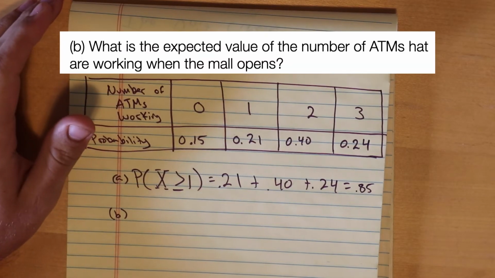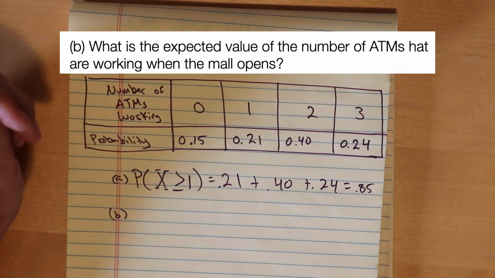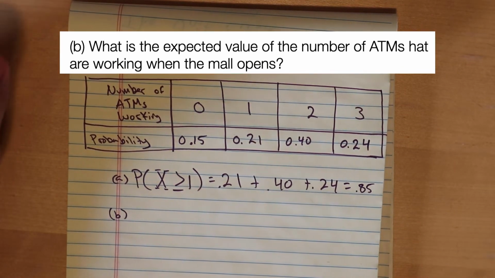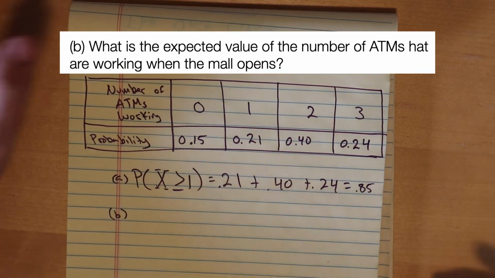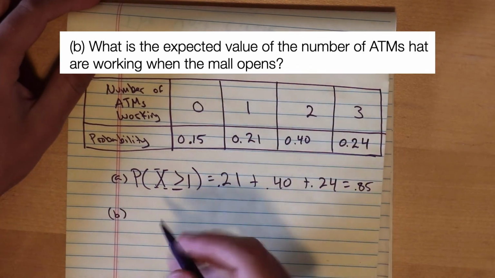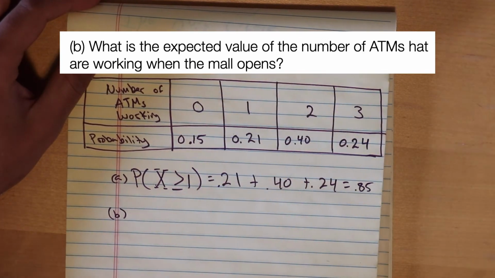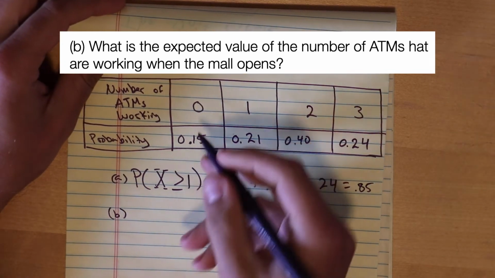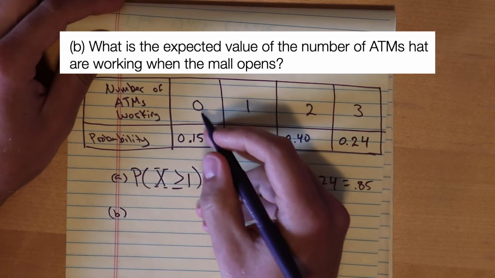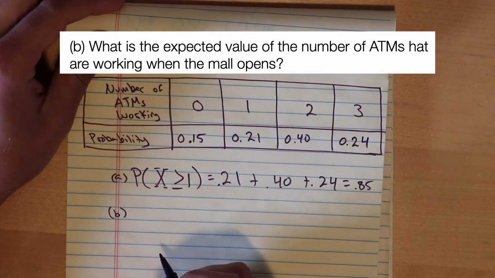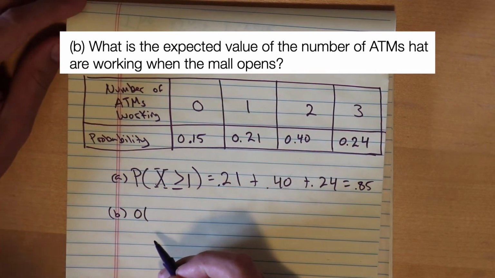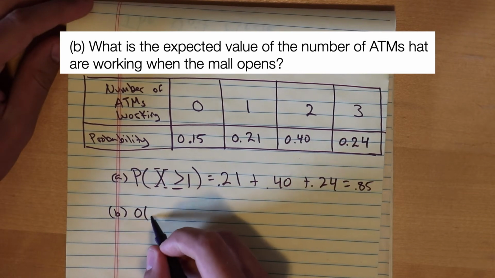What is the expected value of the number of ATMs that are working when the mall opens? So this is expected value. What you do is you take each outcome and multiply it by its probability. So this is like a weighted average. 0 ATMs working has a probability of 15%, so we take the value that the random variable could take times its probability.